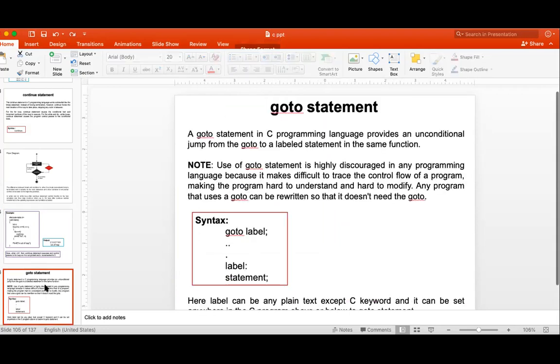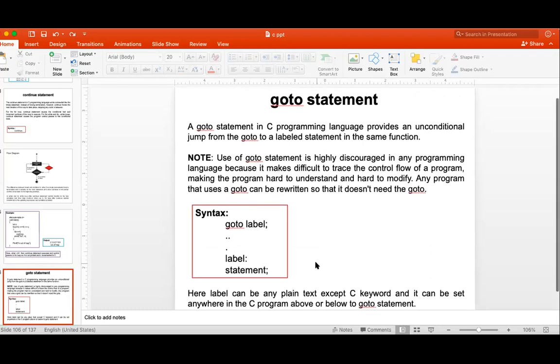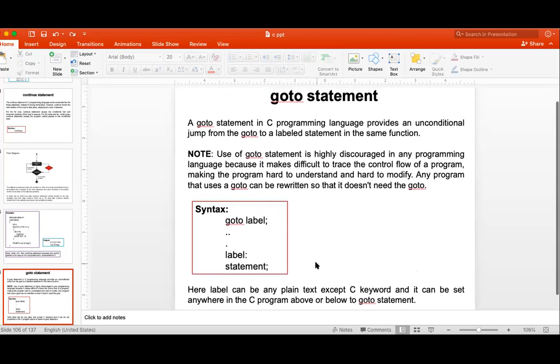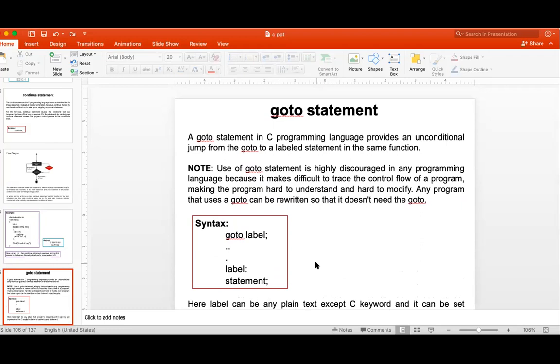Okay, next one is goto. Actually, goto is a deprecated command. We never use this command in our programs, but for aptitude we generally need it. The goto statement is known as an unconditional jump.